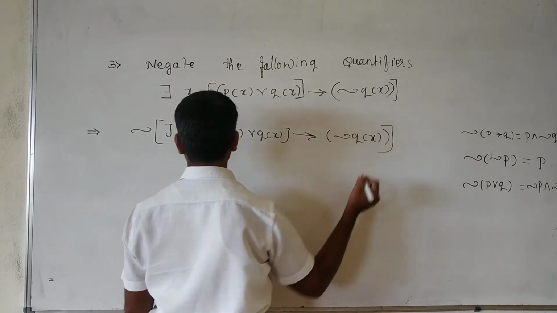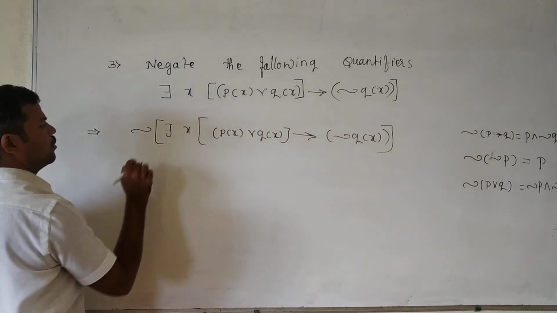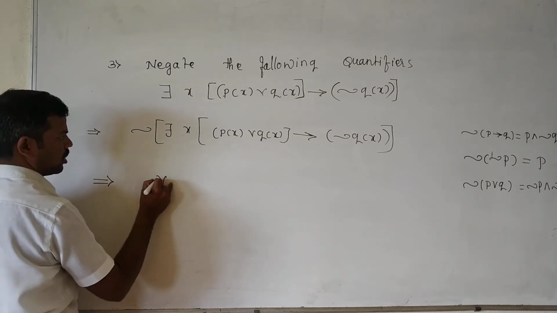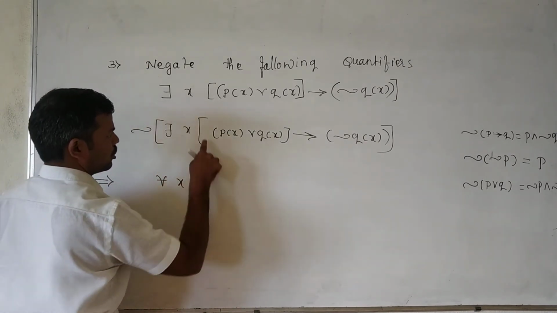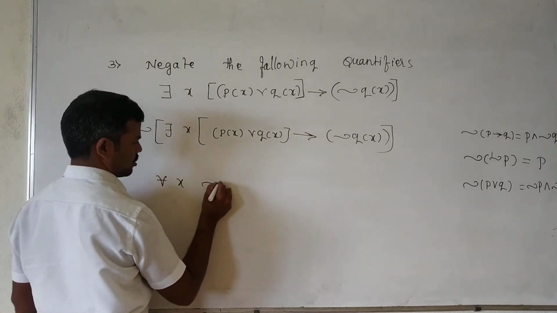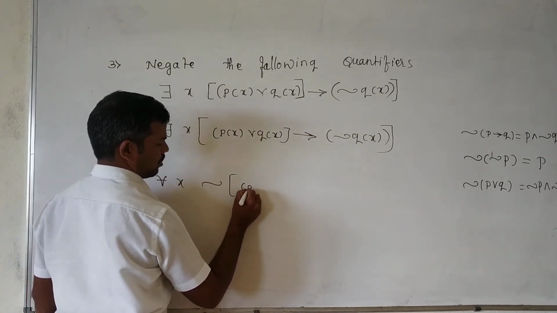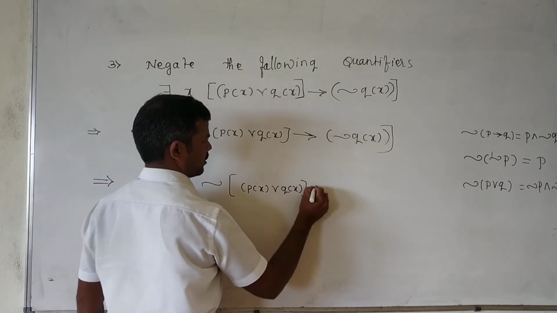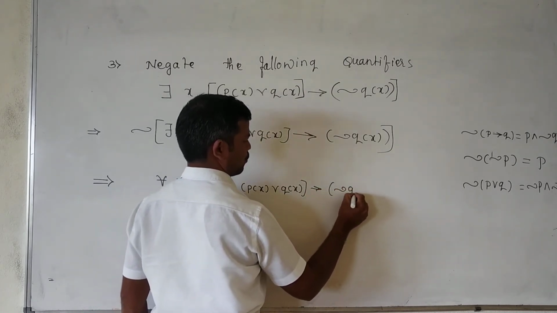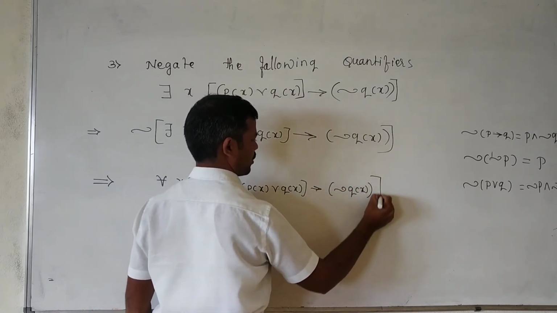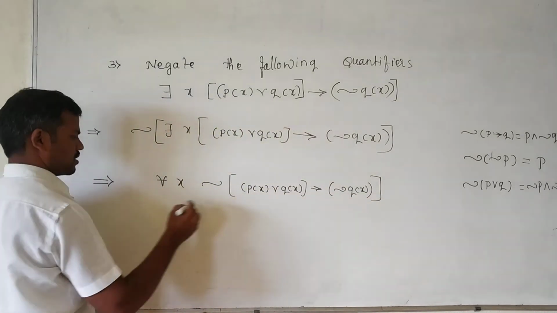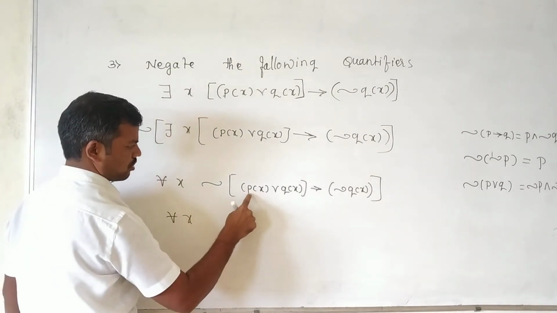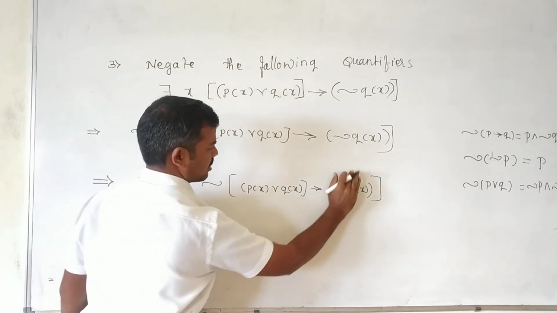Moving the negation inside, there exists becomes for all x. Next, the negation of the conditional: negation of p of x or q of x conditional negation of q of x. Moving negation inside for all x, it is p conditional q.